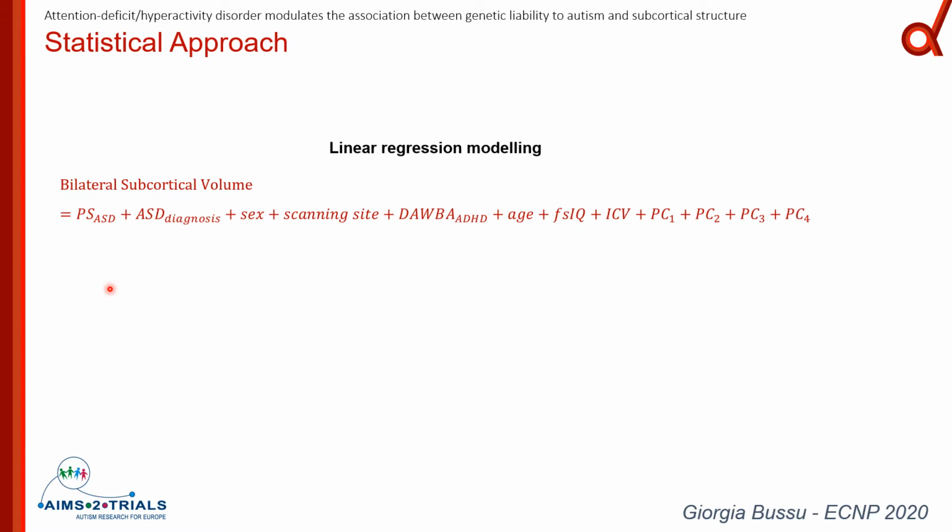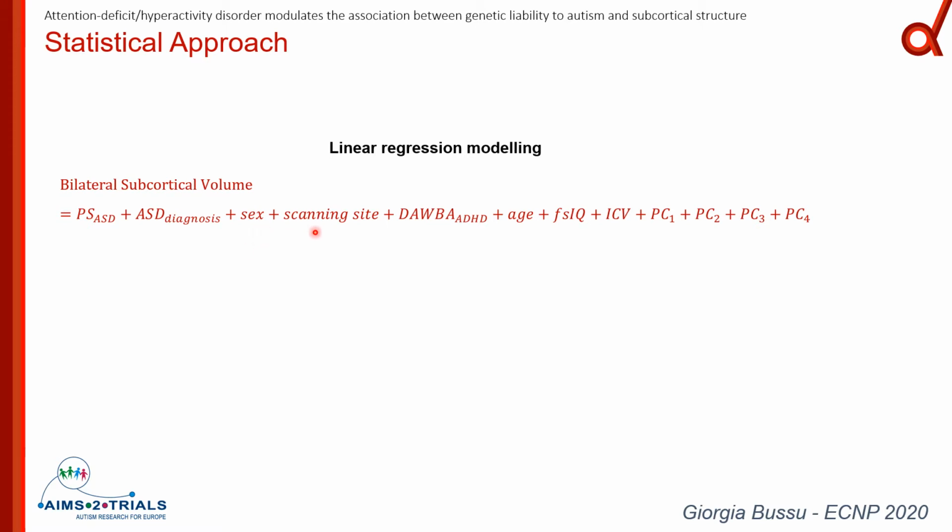So you can see here the formula of the linear regression that we used as a first test in our study, and we included the bilateral subcortical volumes as outcome of interest, and then we included the polygenic scores for ASD as principal predictor, and we added some covariates to take into account some confounding factors like the ASD diagnosis,